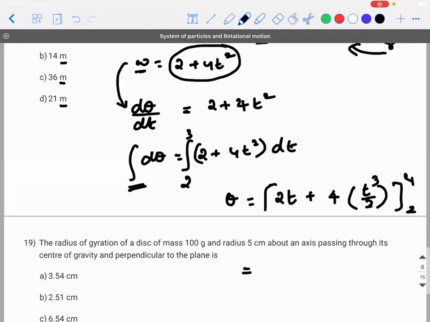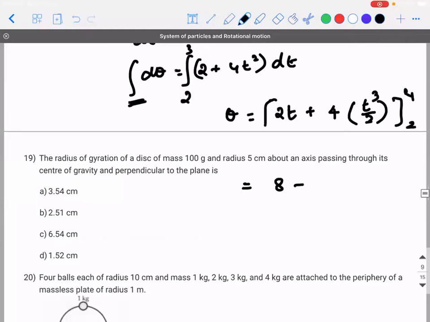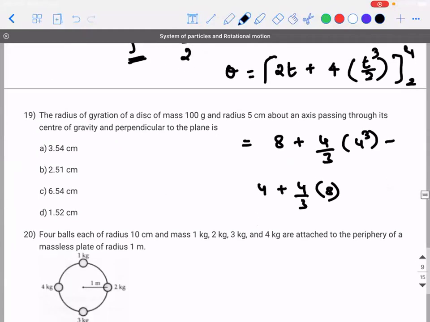So substitute the upper limit and lower limit. 8 plus 4 by 3 into 4 cube minus 4 plus 4 by 3 into 8. So what will be the answer? Can you do it fast and tell me? Calculation part, I'm leaving it to you. Tell me what is the answer?